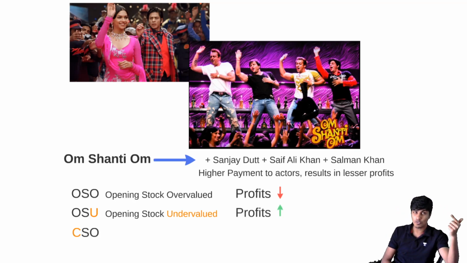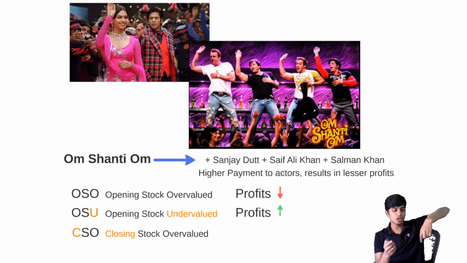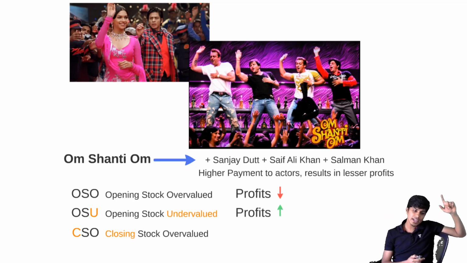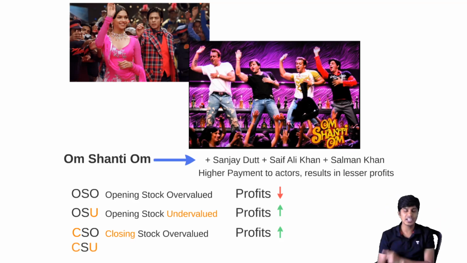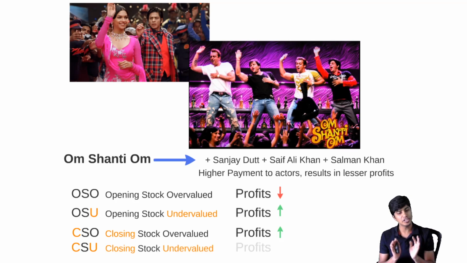One opposite. Instead of opening, we're taking C. Opening ke jagah pe closing. Closing stock overvalued. So this will be ulta. Again, we'll do profits increase. However, when you do closing stock undervalued, CSU, two opposites, minus minus will become plus. So here we'll do profits will be decreased.